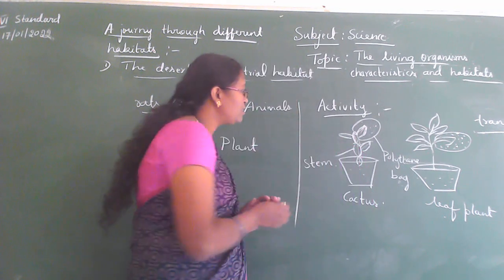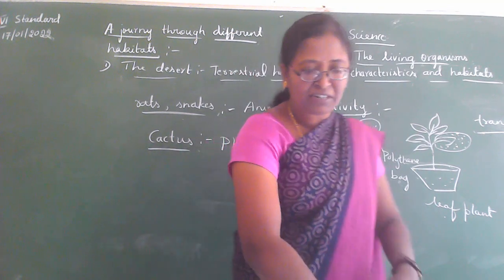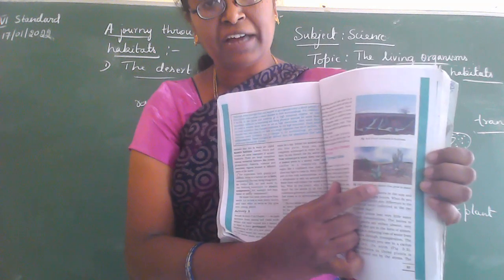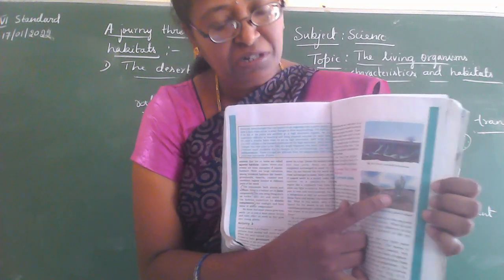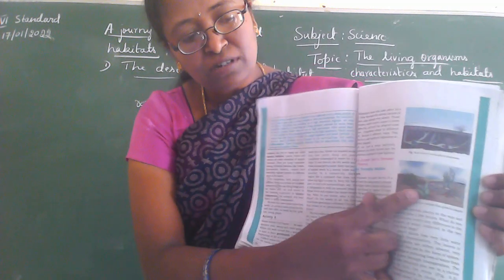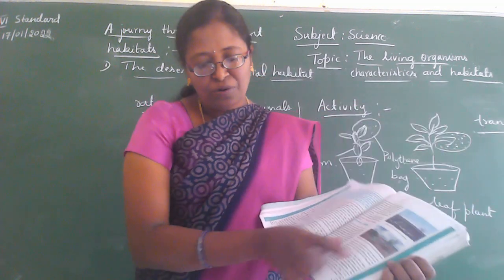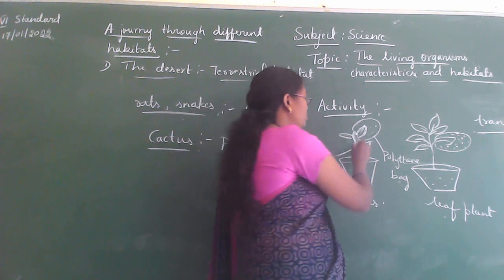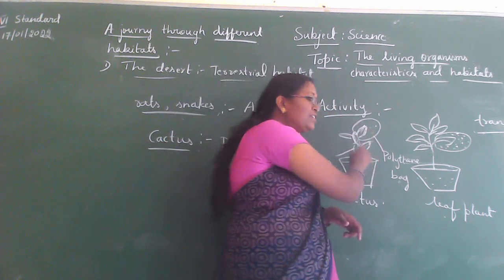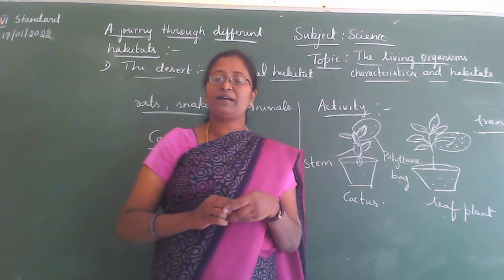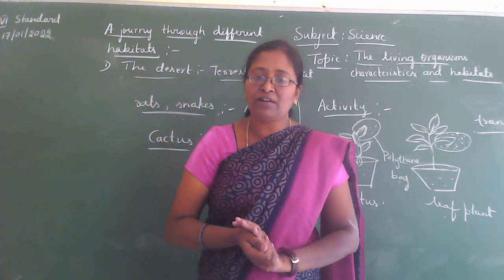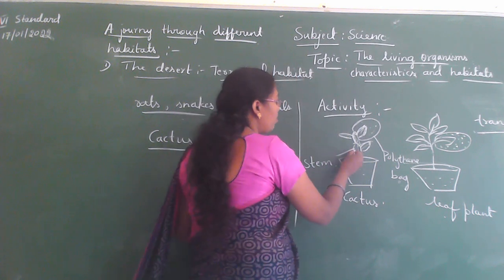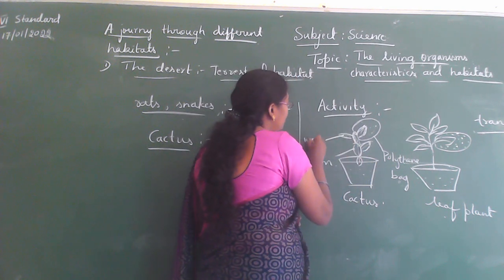Have you observed the cactus plant, children? In your textbook, see, this is a cactus plant. These are called cactus plants. This is a stem of the plant. The leaf-like structure we observe is a stem of this plant. This stem is also covered with the thick waxy layer.